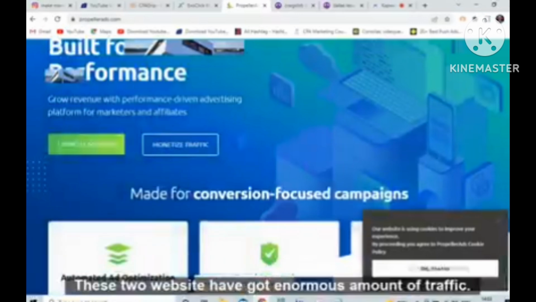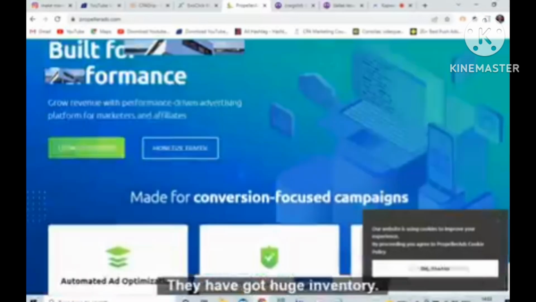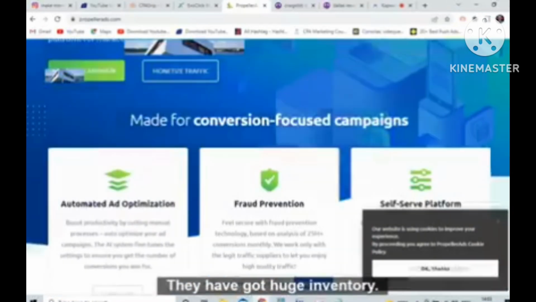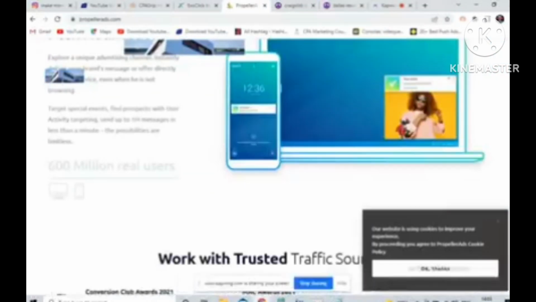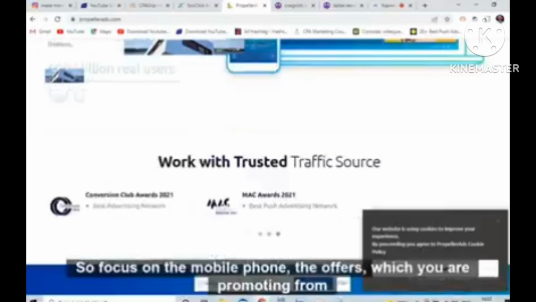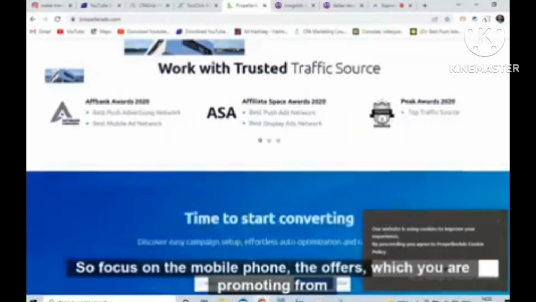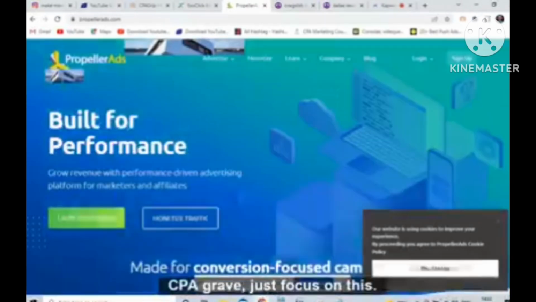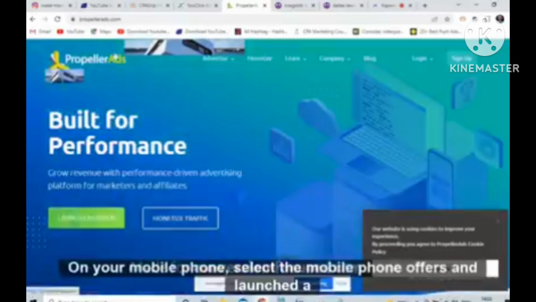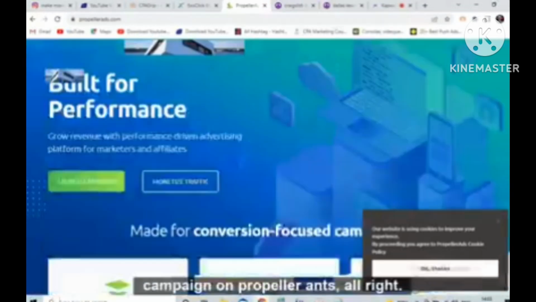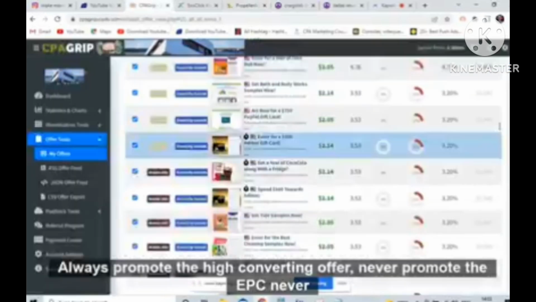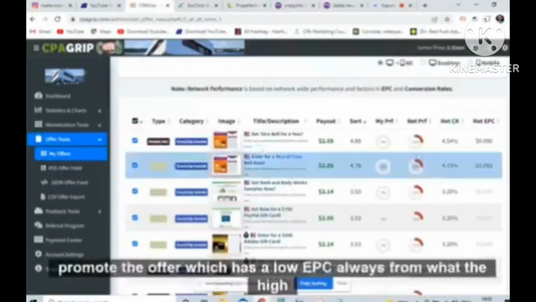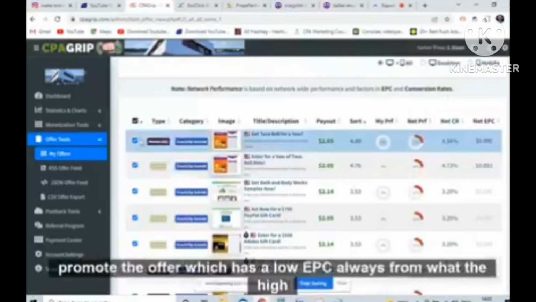These two websites have got an enormous amount of traffic. They have got huge inventory. This works on push notification. Okay, so focus on the mobile phone. The offers which you are promoting from CPA Grip, just focus on this on your mobile phone. Select the mobile phone offers and launch a campaign on Propeller Ads. All right, always promote the high converting offer. Never promote the offer which has a low EPC. Always promote the high converting offer.